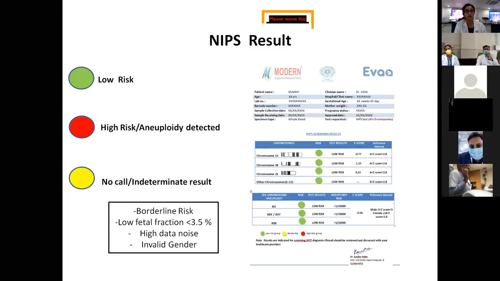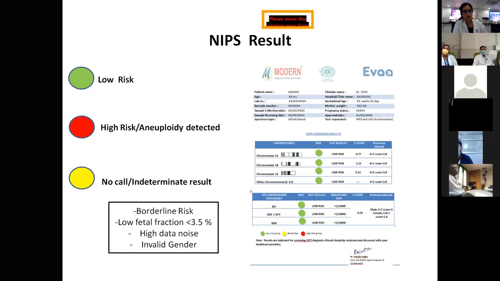So how do we report the NIPS finding? Well, the NIPS result is reported as low risk or high risk, and in a very small percentage, the finding will be no call or an indeterminate result. No call is given for borderline risk cases, low fetal fraction, high data noise and invalid gender. In such cases, it is recommended either to go for resampling and resequencing or directly for diagnostic testing. This needs to be decided by the clinician.